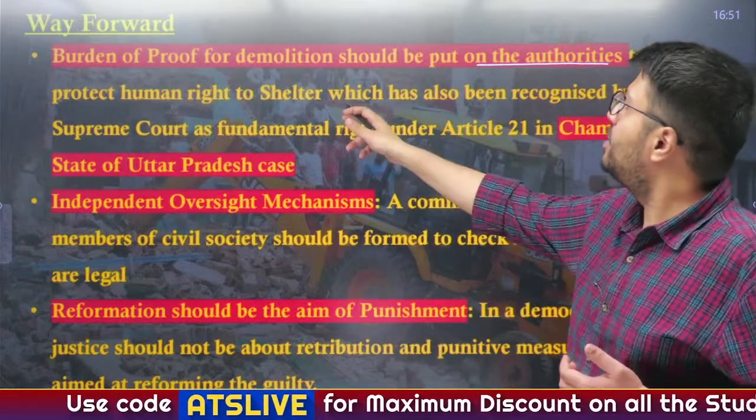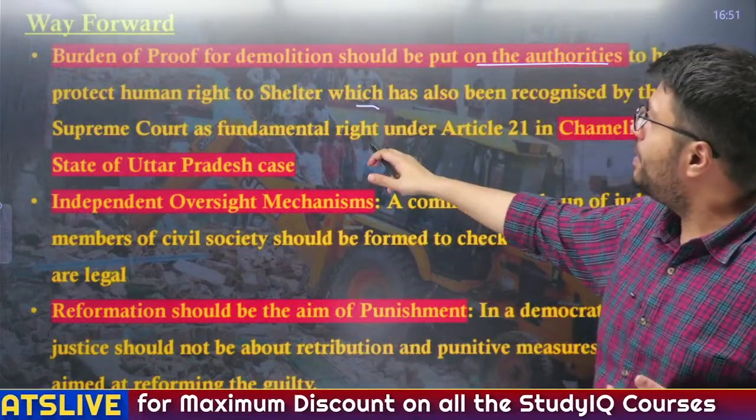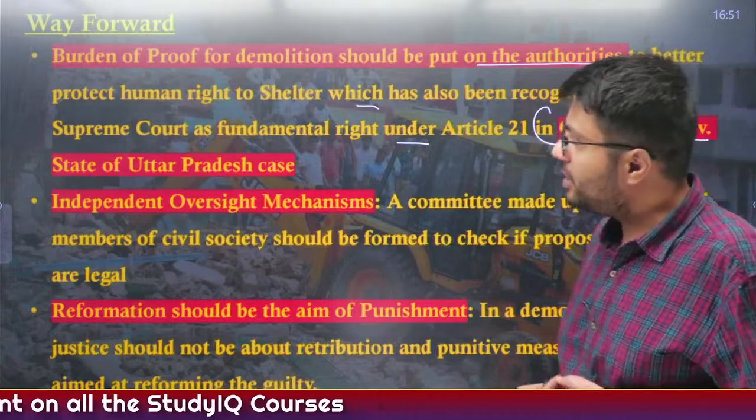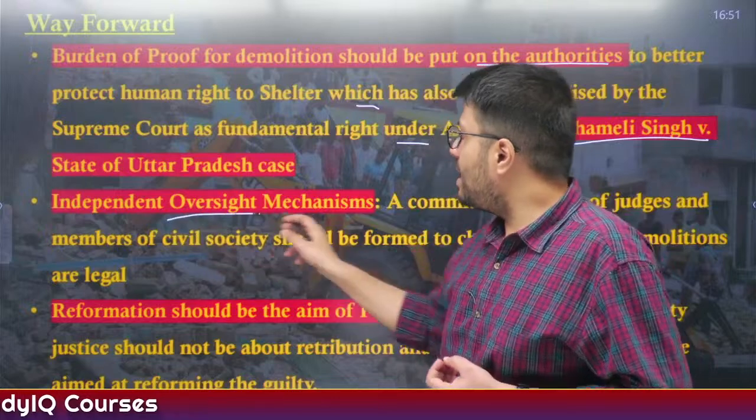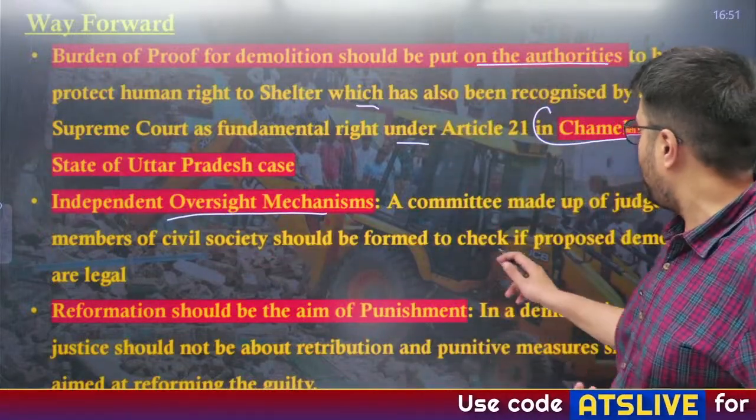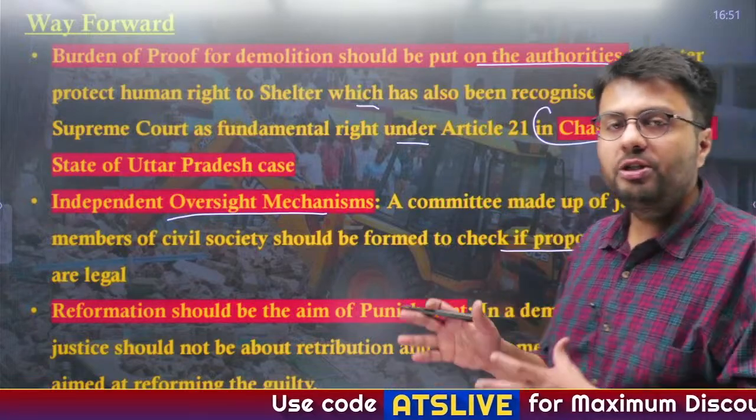Also, the burden of proof for this demolition should be put on authorities so that authorities will be able to protect the human right of shelter, which has also been recognized by the Supreme Court as a part of fundamental rights in the Chameli Singh versus State of Uttar Pradesh case. And also an independent oversight mechanism, that is, a committee of judges and civil society members, should be formed to check if the proposed demolitions are legal.